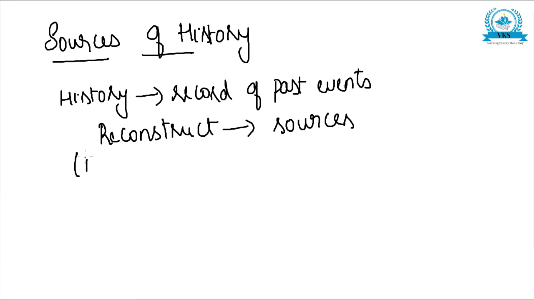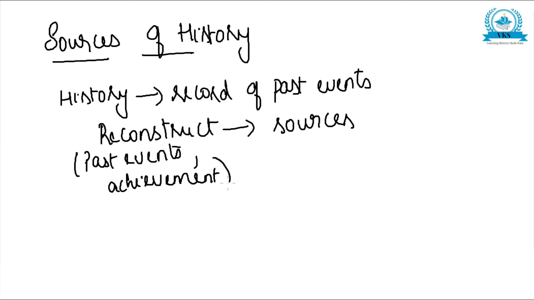We can reconstruct past events, or the achievements of rulers, based on sources. That is why sources are very important in history. No sources, then there is no history.